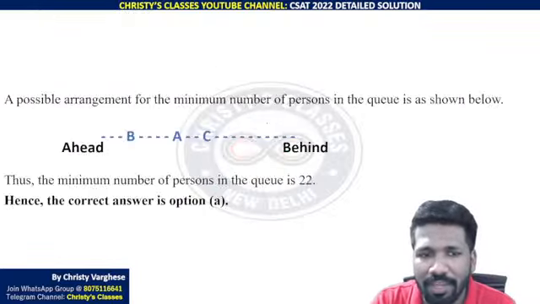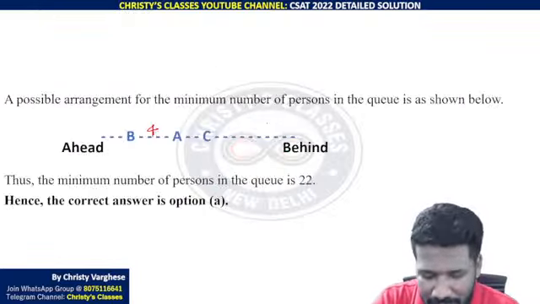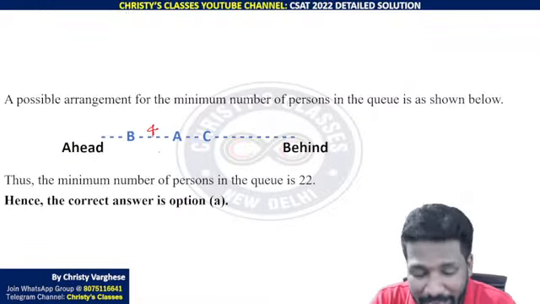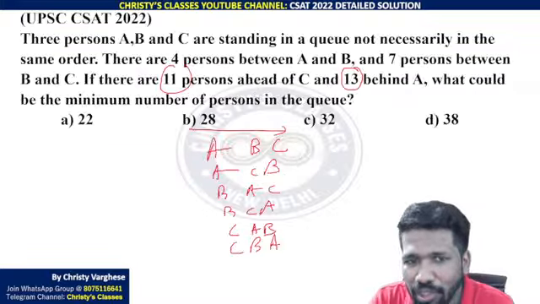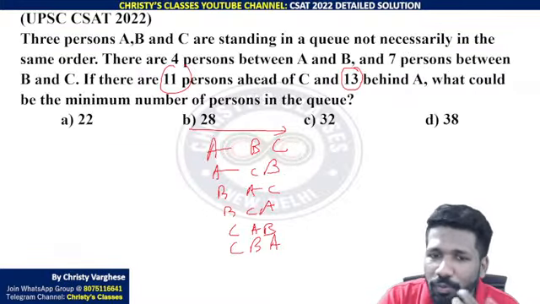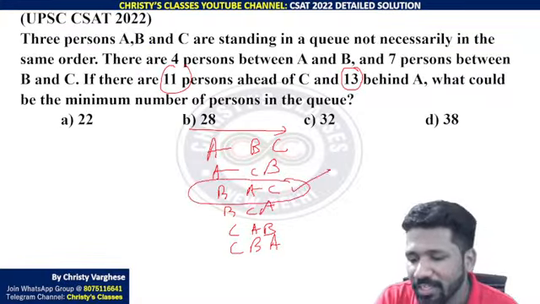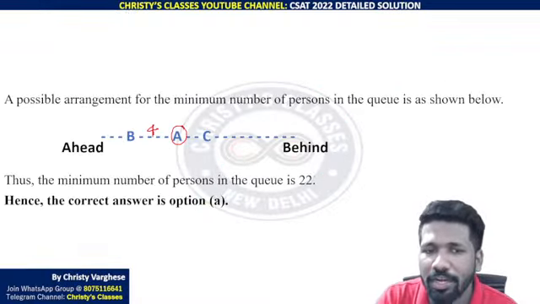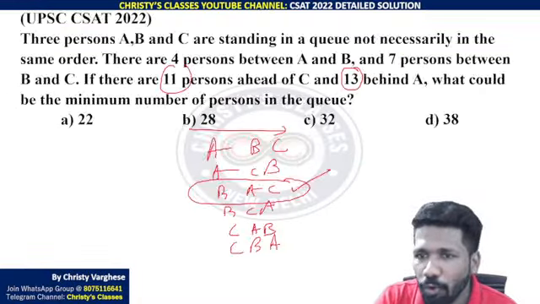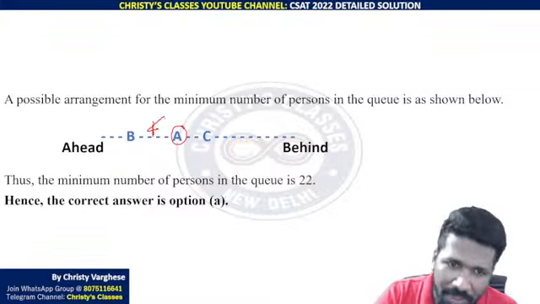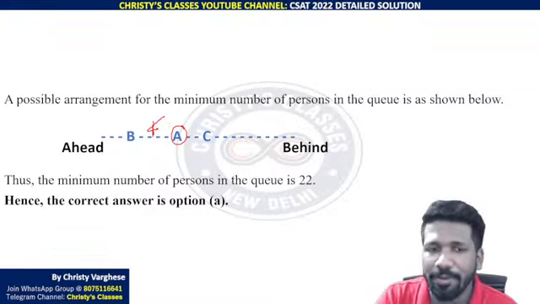There are 4 people between A and B. 4 people I will place here between A and B. 7 people between B and C. There also, if you place A in between, you can reduce the number. That is how we understood that BAC is the model we need, because then you can reduce the number easily. These 4 people can be included between B and C itself. B and C have 7 people now. These 4 people are the people between B and C, and between B and A also. That way you can reduce the number.